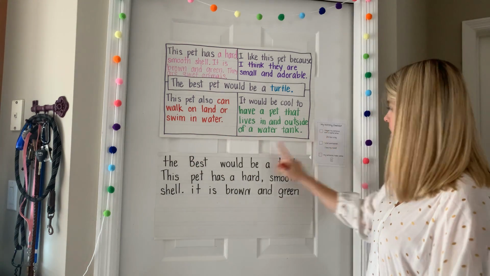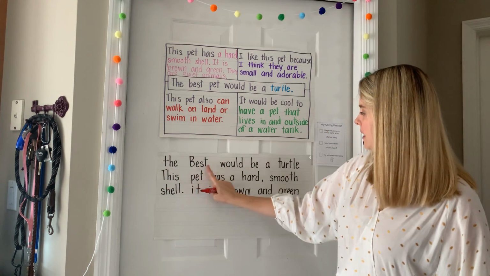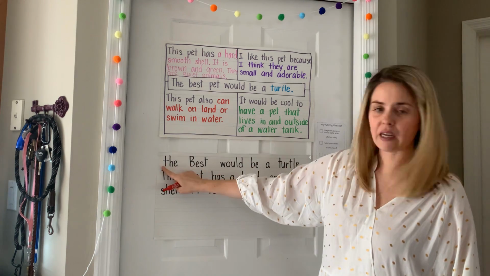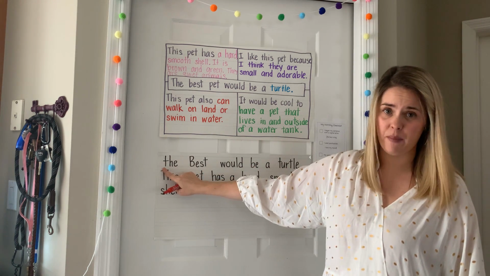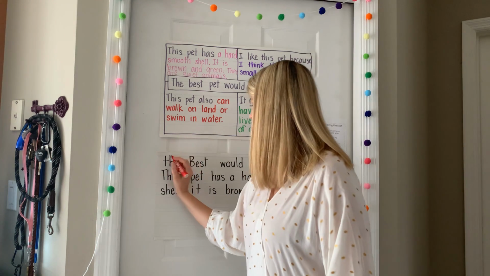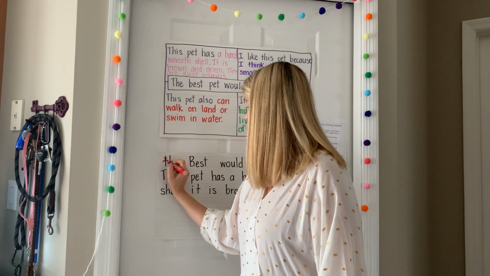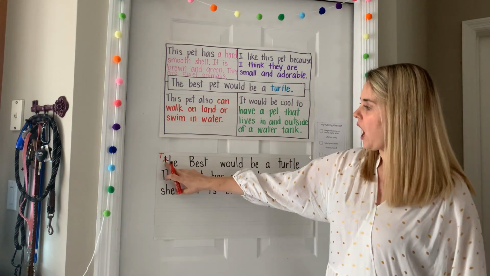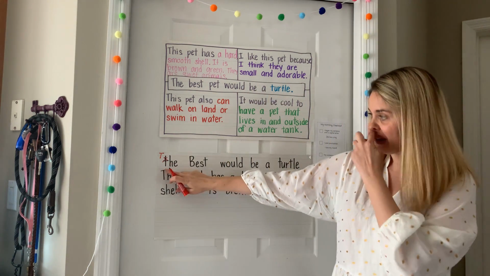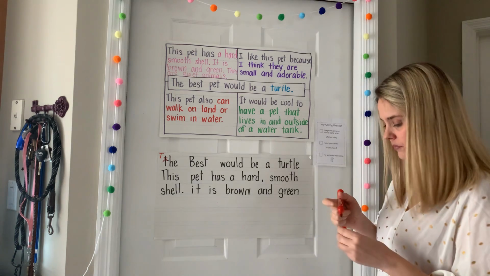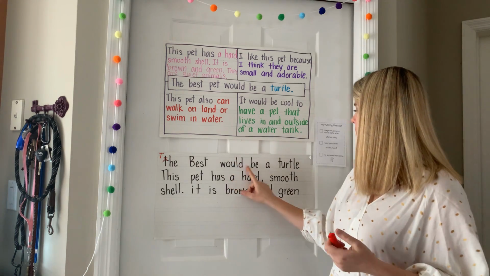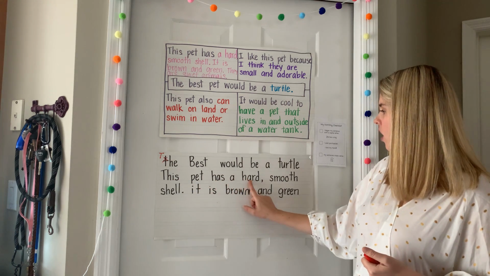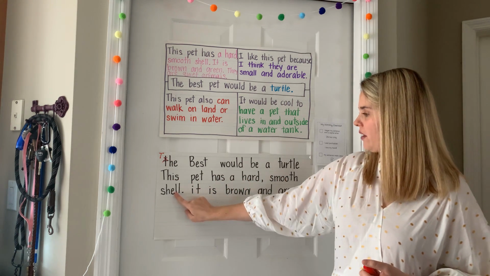So let's see. The best would be a turtle. Well, this is the beginning of my sentence, and I don't have a capital. So I'm going to cross out the lowercase t, and I'm going to put just a capital T on the side so I know that this word needs to begin with a capital. So the best pet would be a turtle. This pet has a hard, smooth shell.